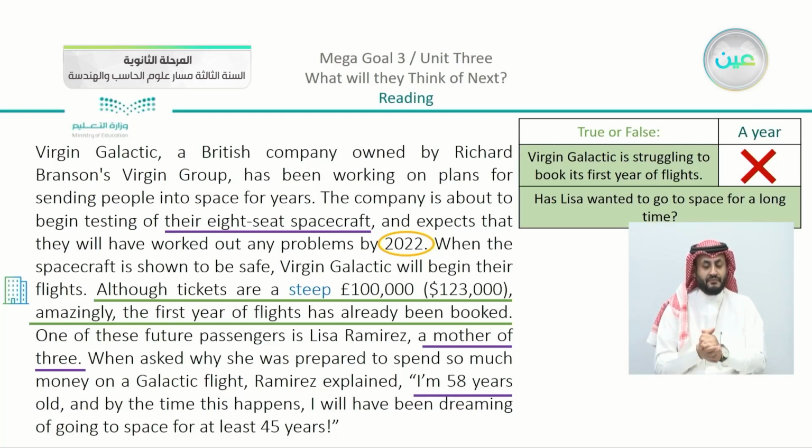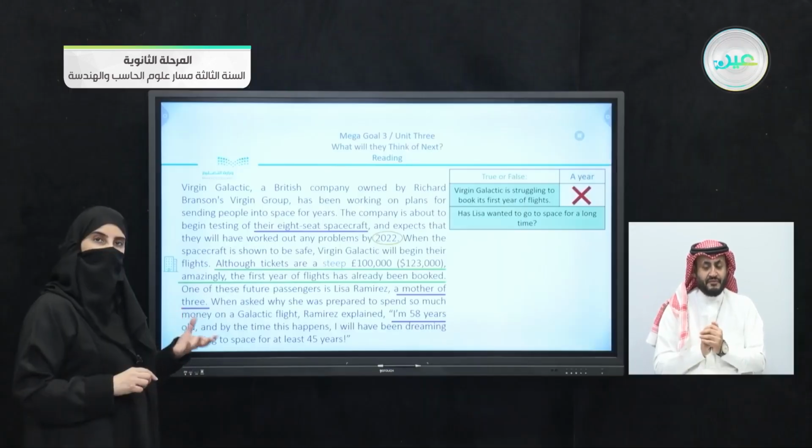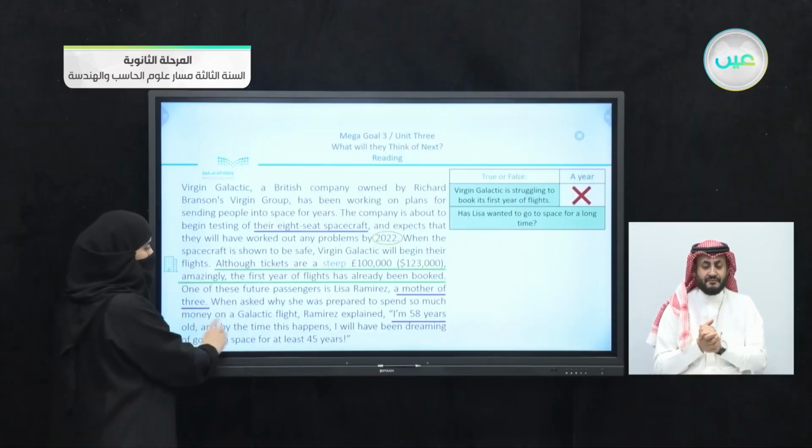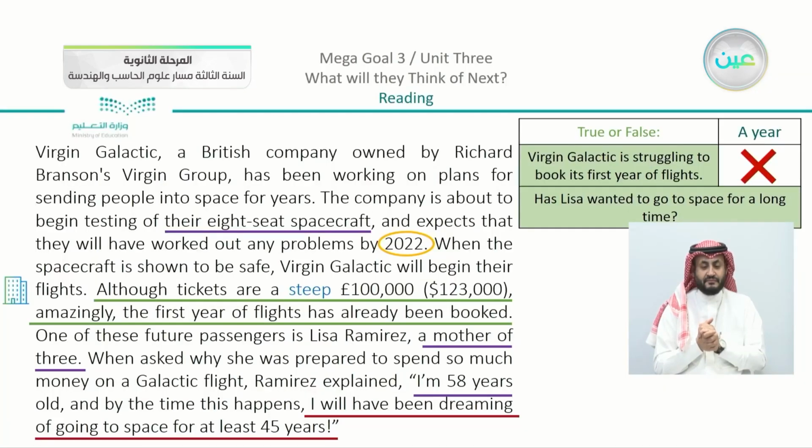She said that she was 58 years old, and she had been dreaming of going to space for at least 45 years. Now, we scanned and highlighted the information that we discussed in our questions. We are going to move on.